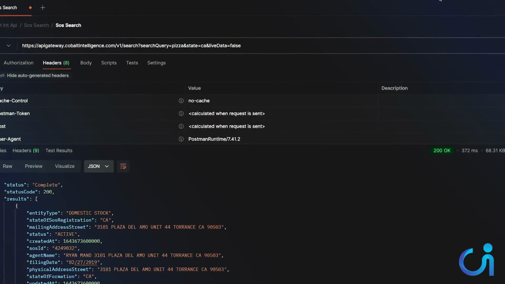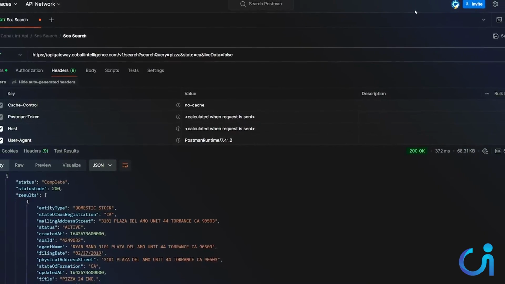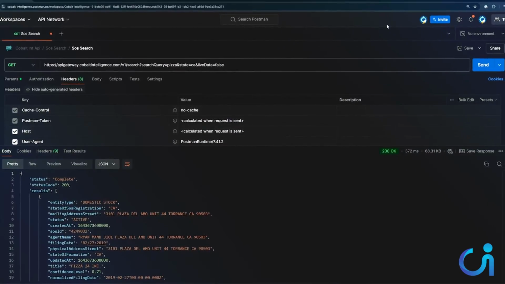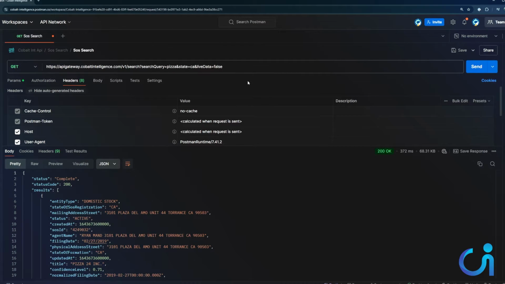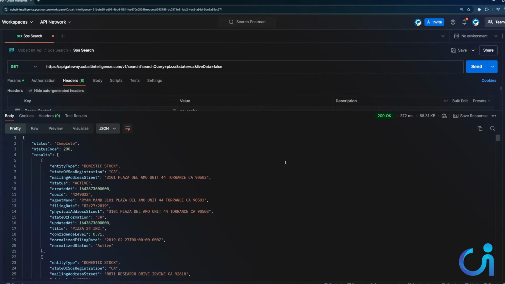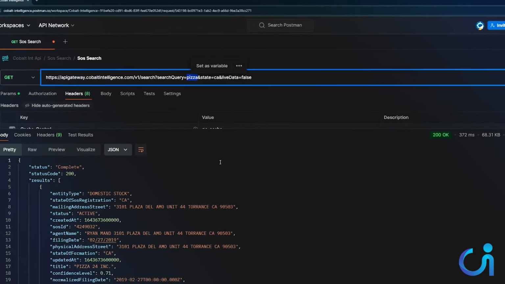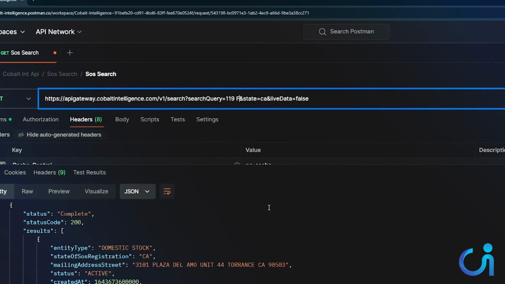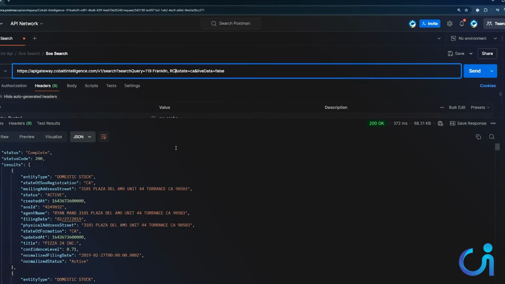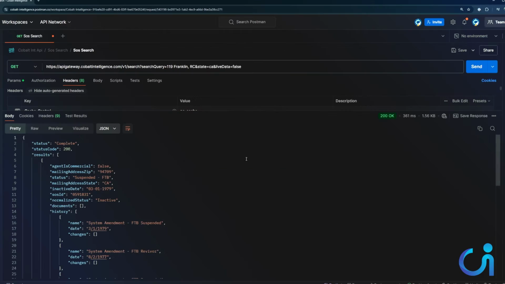All right, let's look at an example of how Cobalt Intelligence can help you with this. This right here is an example using this API. Now, Cobalt Intelligence is API first, where the idea is that you can get all this data via API and get it integrated right into your system. Let's say you search for this business, 109 Franklin RC in California. So we're going to hit send, and this is what we get back.